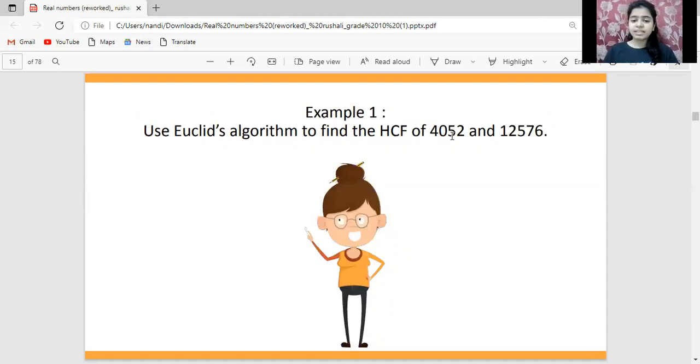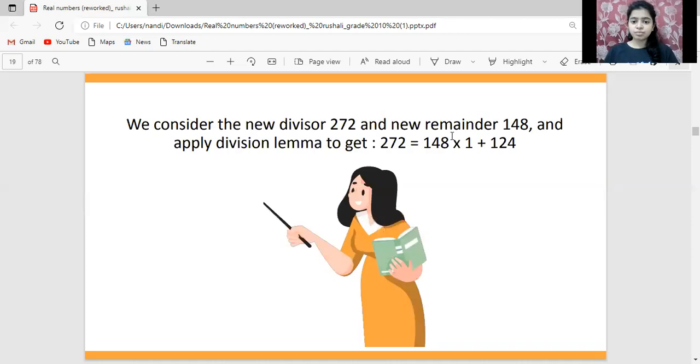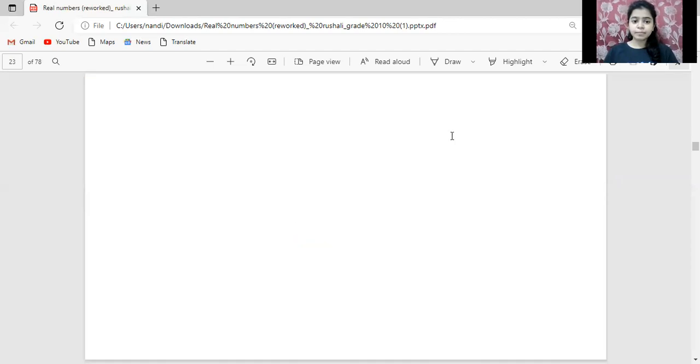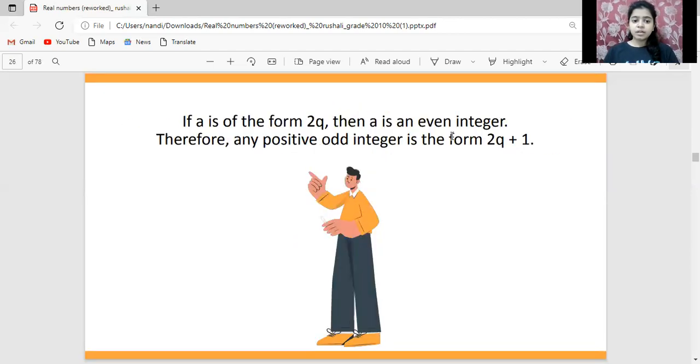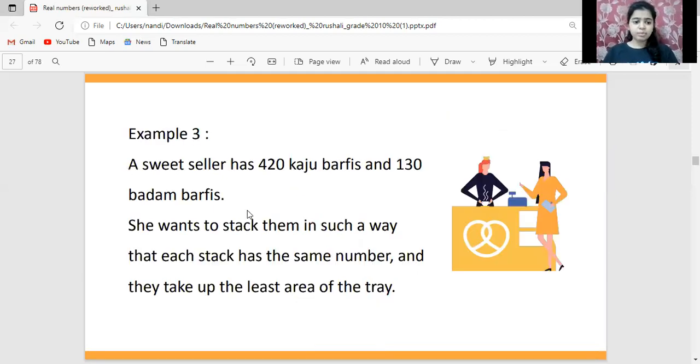There is another example for finding the HCF. I hope you can solve this. Let's move further. Yes, this is a nice question. It is a word problem.